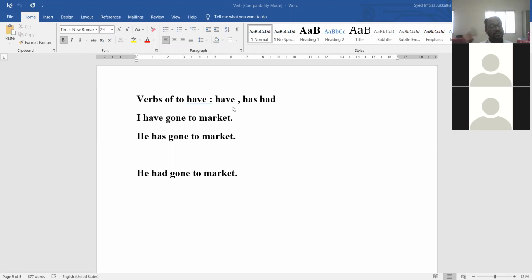जसं to do verb चे तीन forms होते, do, does, did. In the same way, the verb of to have also has three forms of the verb: have, has, had. So I have gone to market. When it's have used, if the tense is perfect, present perfect असेल तर have वापरला जातो. I have gone to the market. आणि present perfect मध्ये तुम्हाला माहिती आहे verb चा तिसरा फॉर्म असतो, थर्ड फॉर्म ऑफ द verb. I have gone to the market.